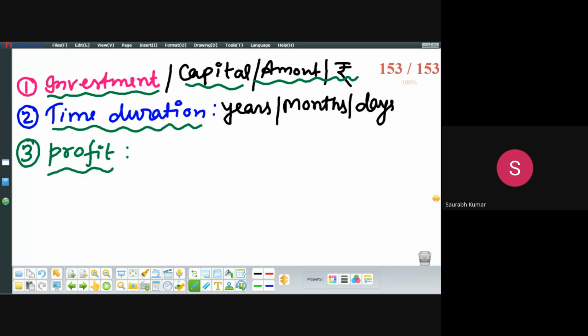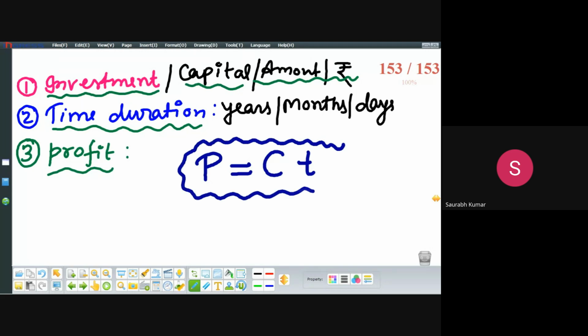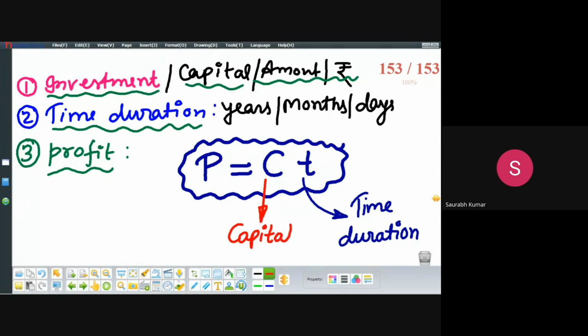One thing you have to remember from this: profit is nothing but the product of C into T, where T is the time duration, C is the capital or amount invested in business, and P is the profit earned in the business.